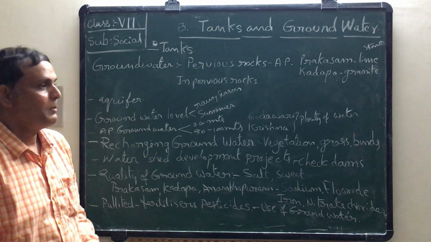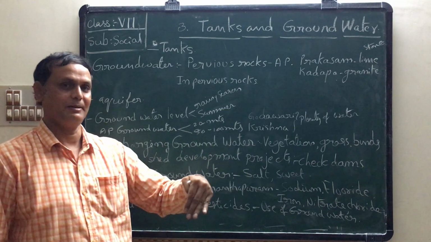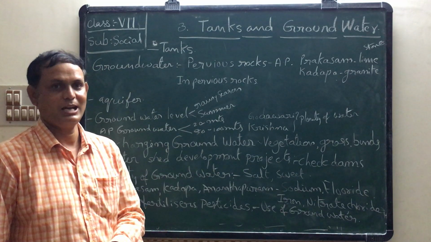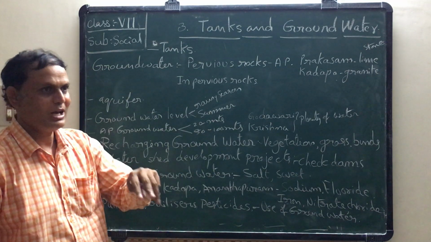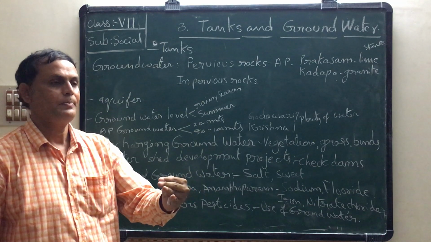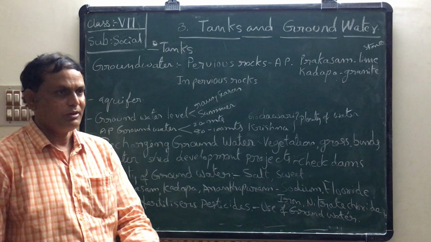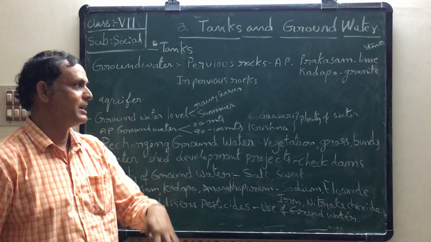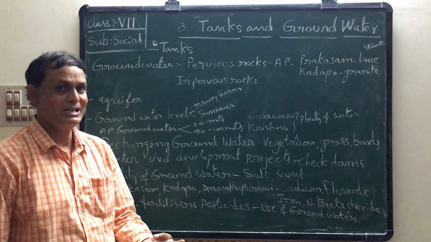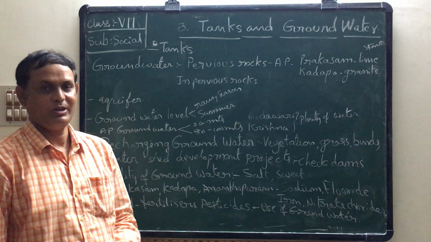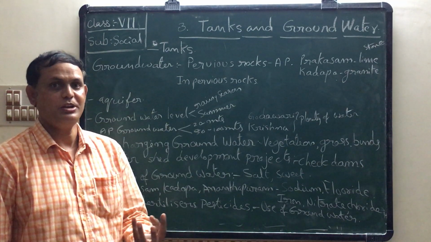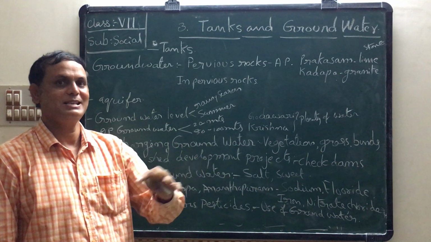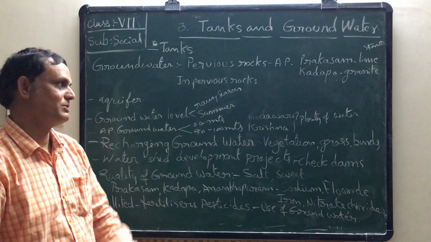But what about coastal regions, or river basin areas near the river? If you dig a well near the river, we can find more water. Why? Because around the river, groundwater is plentiful, on both sides of the river.